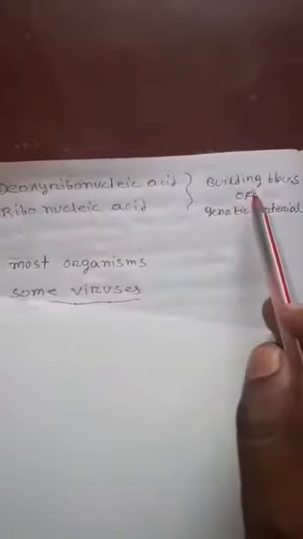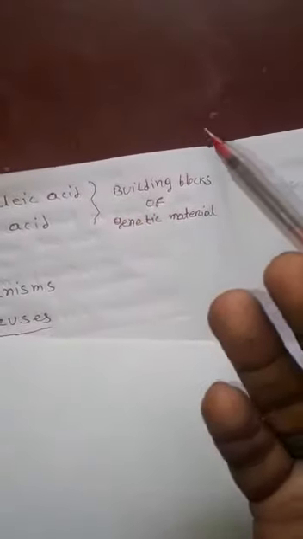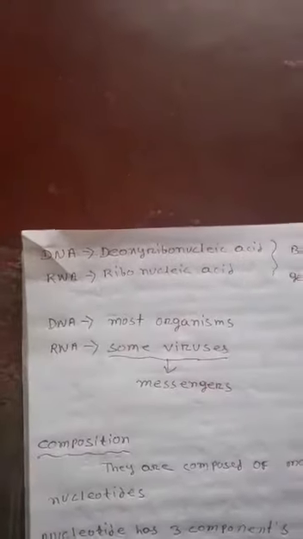As all of you know, DNA and RNA are called the building blocks of genetic material. DNA, which is deoxyribonucleic acid, and RNA, which is ribonucleic acid, are the genetic material which carry the characters from your parents, that is father and mother, to you, and from you to your offspring. The characters are transferred by the genetic material, which is DNA and RNA. So students, right now I am starting.